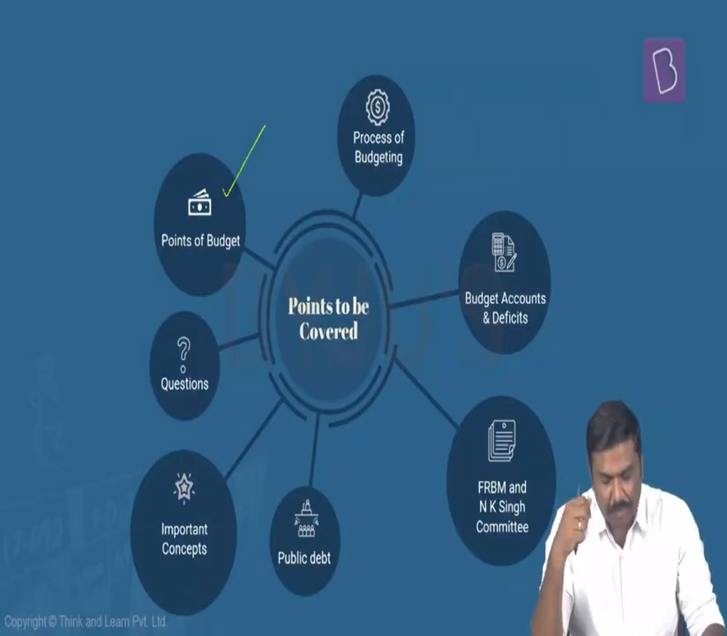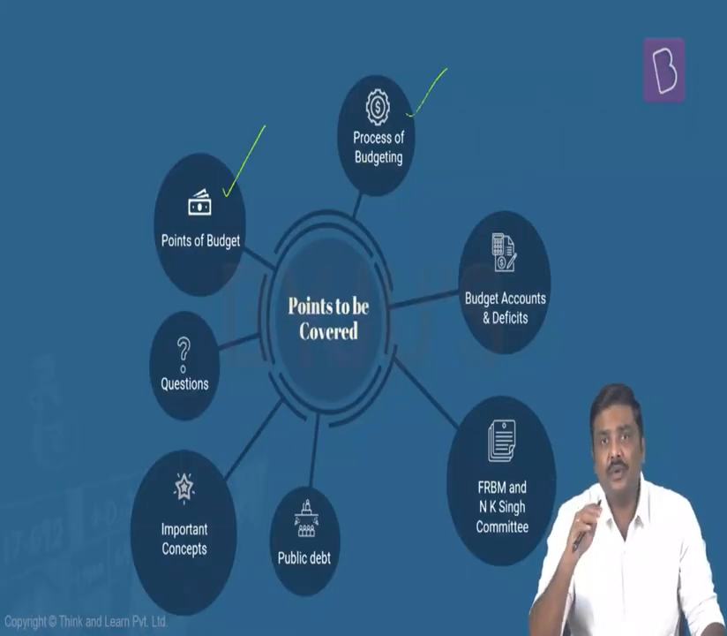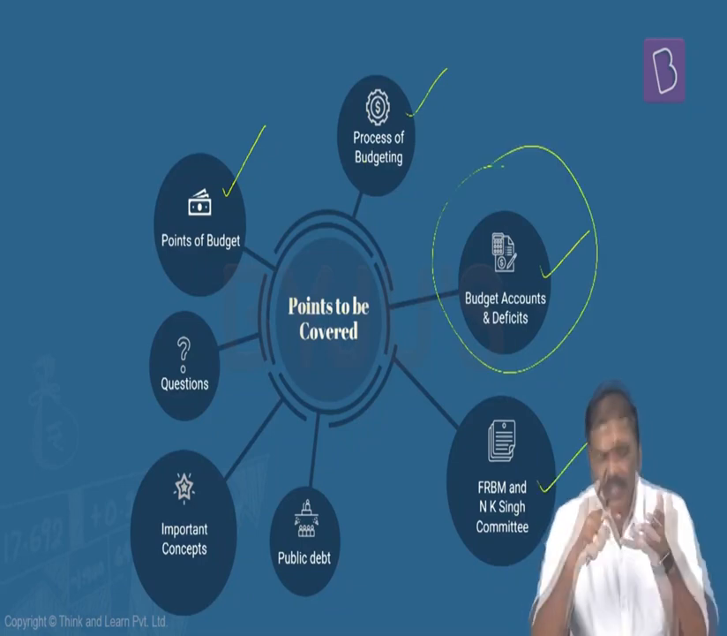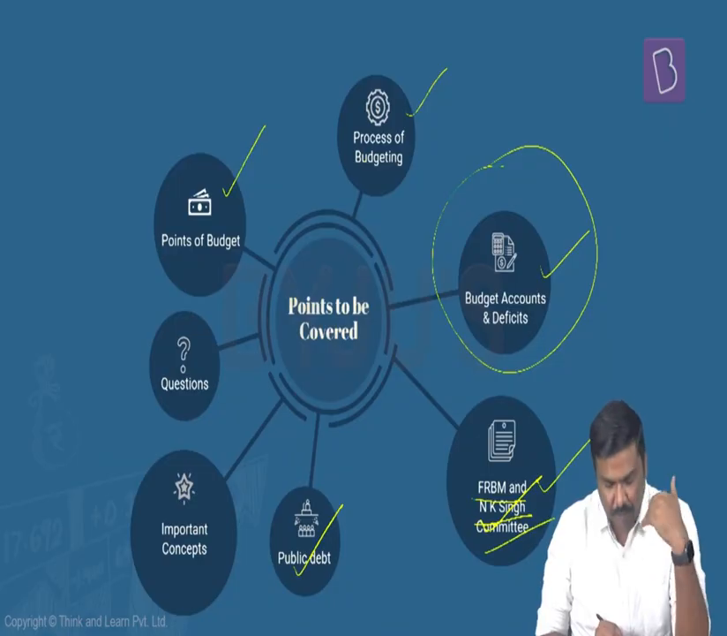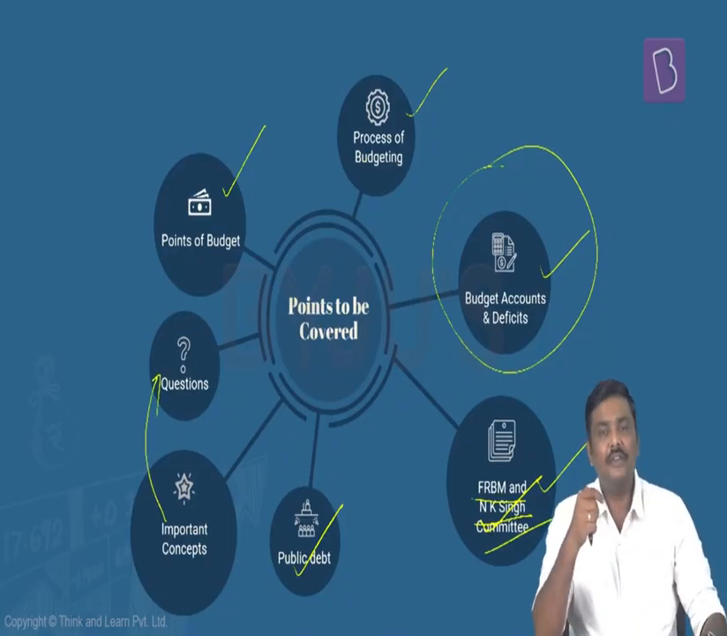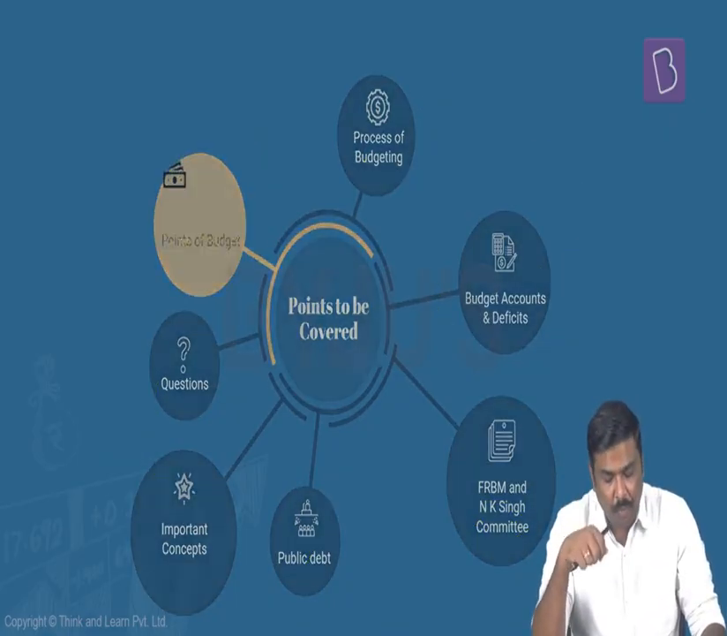First, let's try and understand certain important points related to budget. Then we'll discuss the process of budgeting. Then the budget accounts and deficits, very important. Then we'll discuss the FRBM Act and the committee related to the FRBM Act, that is the NK Singh committee. Then we'll discuss certain aspects related to public debt, then important concepts, and finally, we'll have a look at questions. Now let me start with the important points related to budget as such.